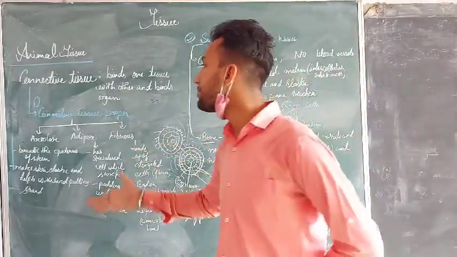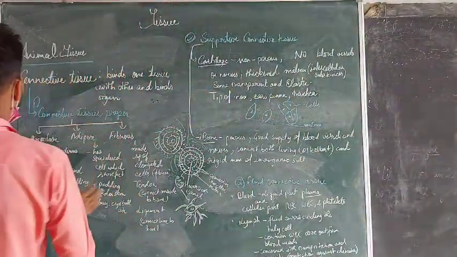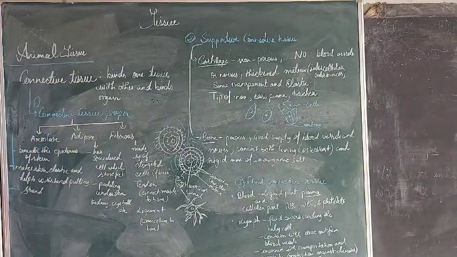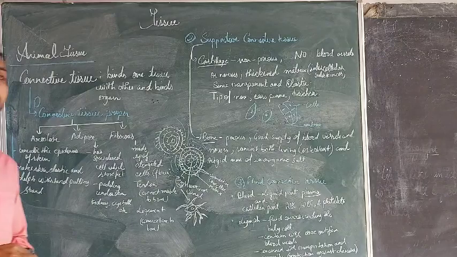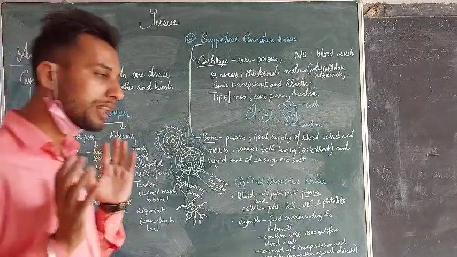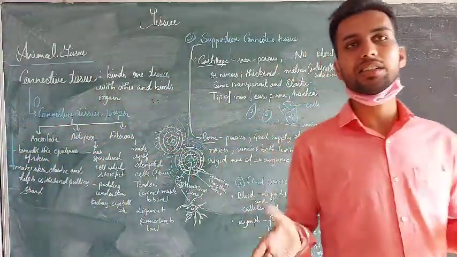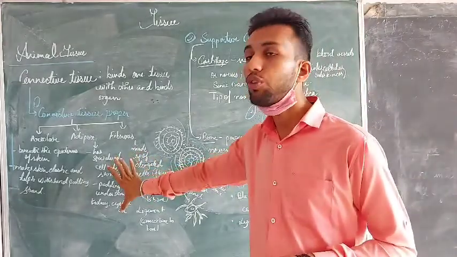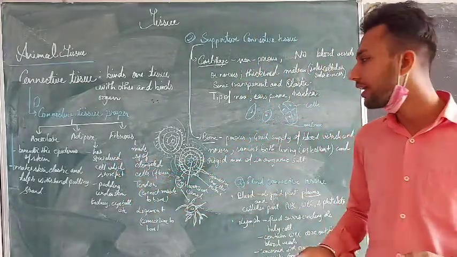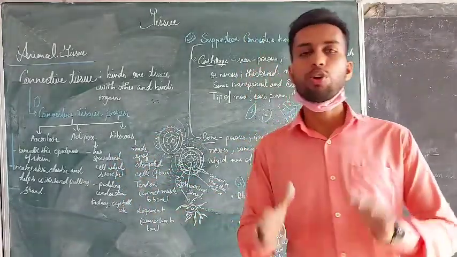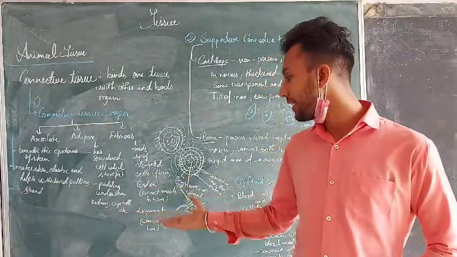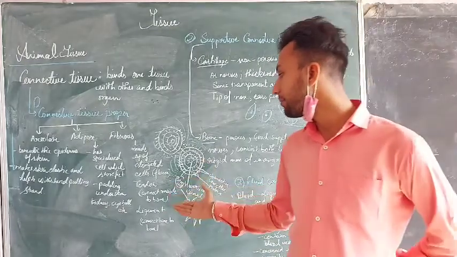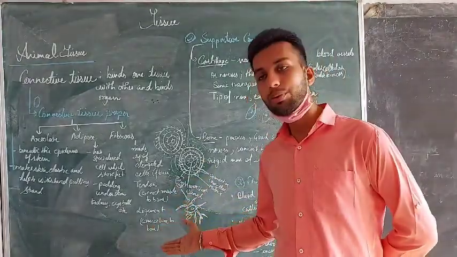So these are the three types of connective tissue proper. Once again I am revising it. The areolar tissue is present beneath the epidermis, which helps in the elasticity of the skin, pulling and regaining its shape. Adipose tissue has specialized fat cells which prevent any jerk and shocks and form the padding like at the kidney and the eyeball. Fibrous tissue is made up of elongated cells which are termed as fibers, and the best examples are the tendon and ligament. Tendon connects muscles to bone and ligament connects bone to bone.